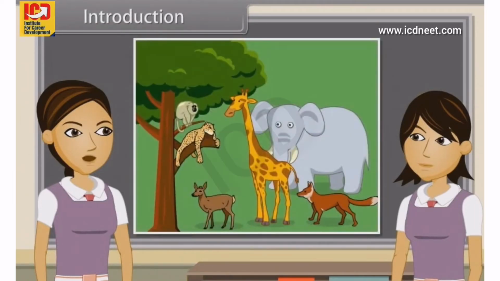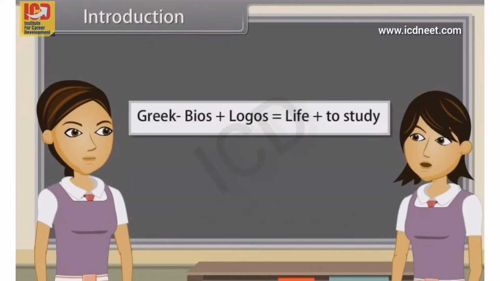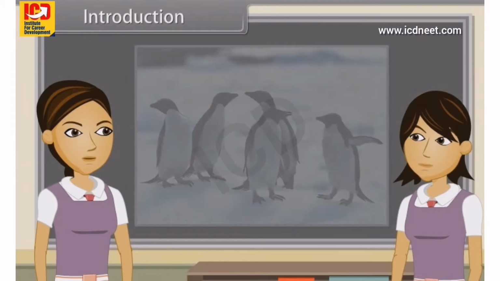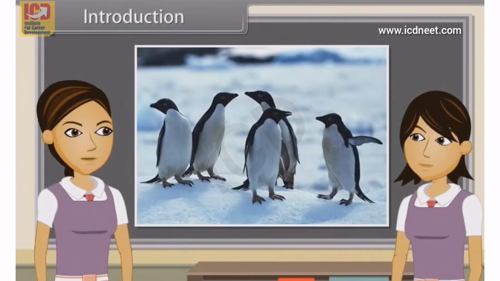We know that the branch of science which deals with the study of living organisms is called biology, or the study of life. Yes, the word biology has been taken from Greek words: bios equals life, plus logos equals study. Things which depict growth, reproduction, ability to sense environment, and mount a suitable response are called living things.